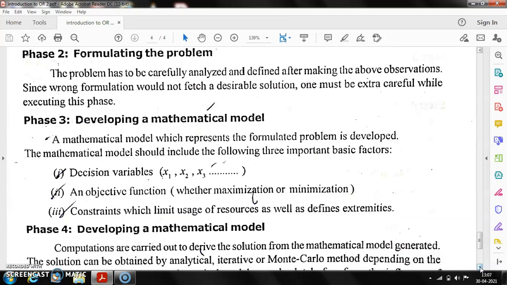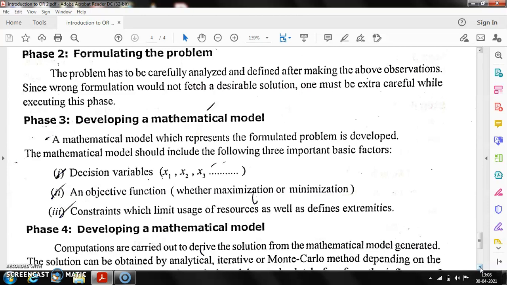Once the problem formulation is done, we need to go for developing the mathematical model, and that mathematical model should consist of the decision variables, say x1, x2, x3, and an objective function, whether to maximize the profit or minimize the loss. Then the constraints which limit the usage of the resources as well as define extremities.